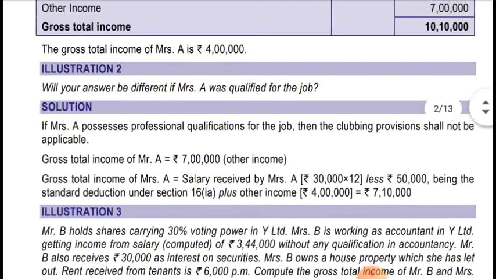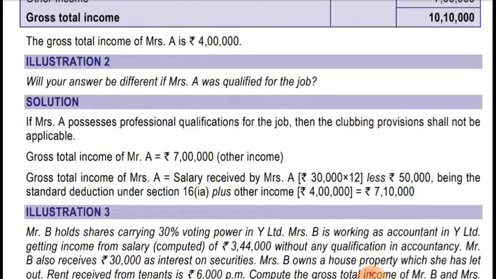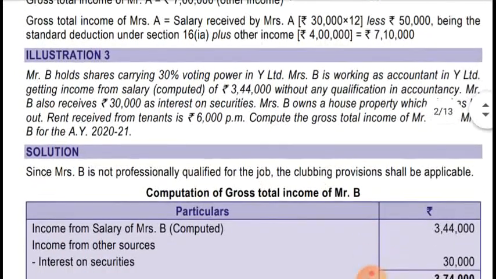Let's see the solution. If Mrs. A possesses professional qualification for the job, then the clubbing provision shall not be applicable. Gross total income of Mr. A is equal to 7 lakh other income, and gross total income of Mrs. A is equal to salary received by Mrs. A, that is 30,000 into 12 less 50,000 being the standard deduction under section 16(1)(a), plus other income of 4 lakh, so it's coming to 7 lakh 10,000. Okay, it's clear. Now moving to illustration number 3.